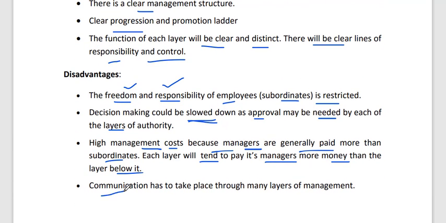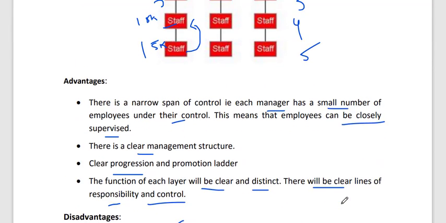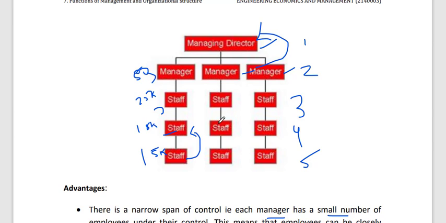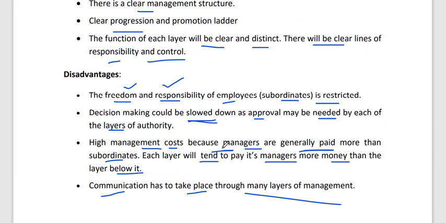And also, as I said earlier, communication has to take place through many layers of management. So if this staff wants to work with this staff, they have to take this staff's permission, this manager's permission, then the manager's permission, then this permission, and then he can work with that staff. So communication has to take place through many different layers of management.